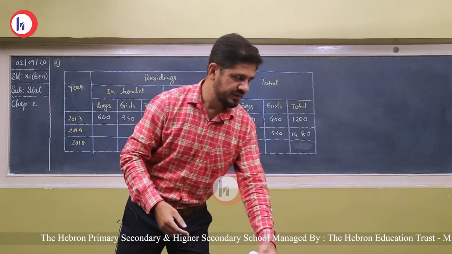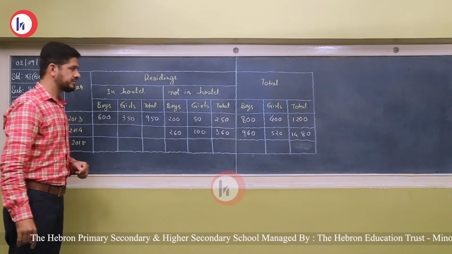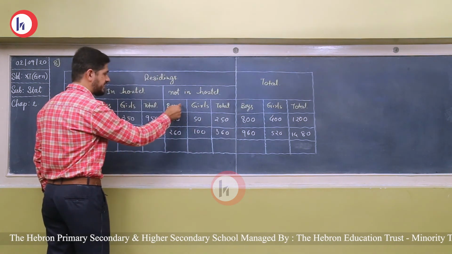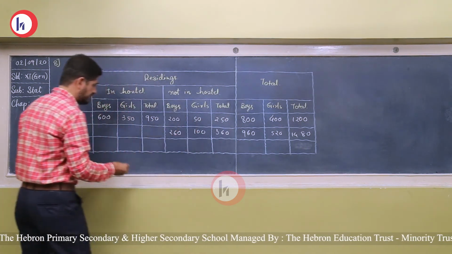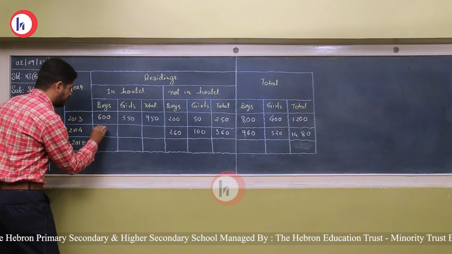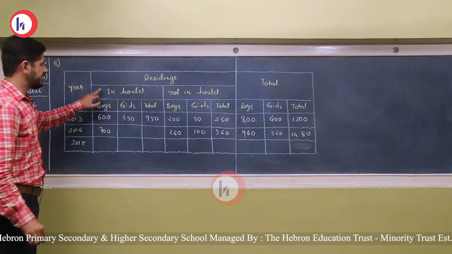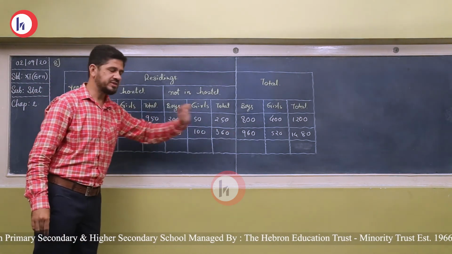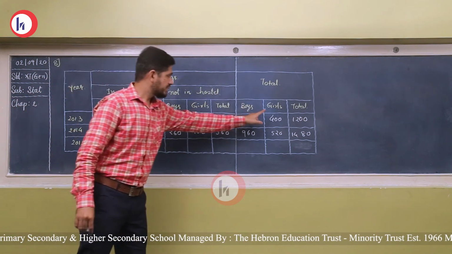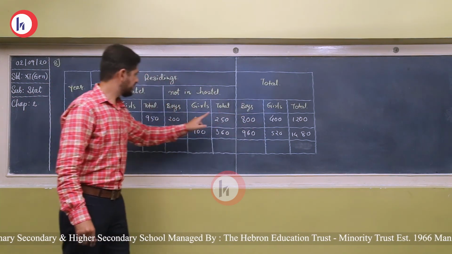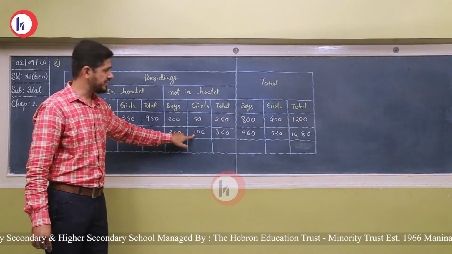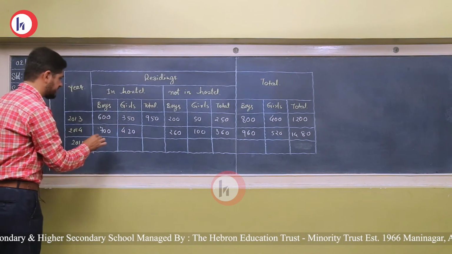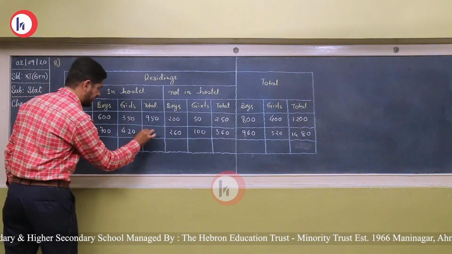Okay, before going further, let's complete the remaining data. The total number of boys is 960, not residing is 260. So 700 boys are residing in the hostel. So 700 plus 260 is equal to 960. Finally, girls, there are 520. Girls not residing in the hostel, 100. So 520 minus 100 is 420. Now the sum is 1120.